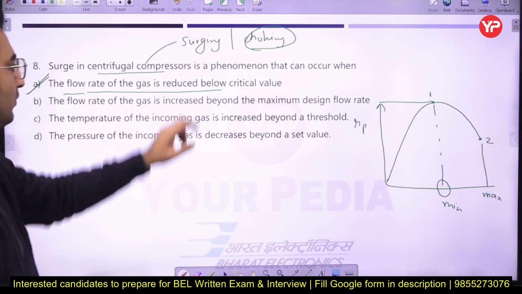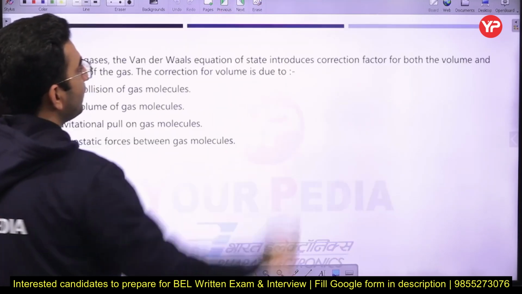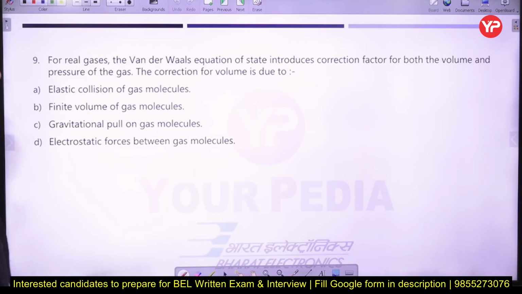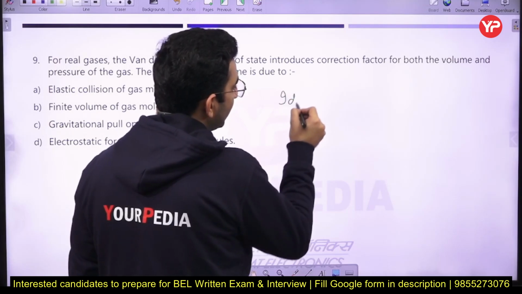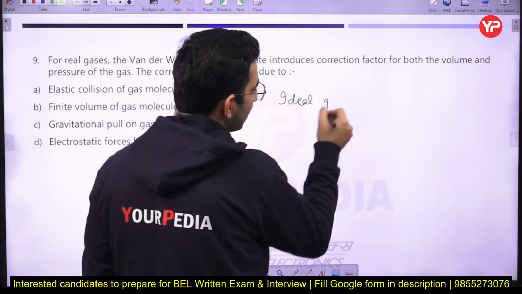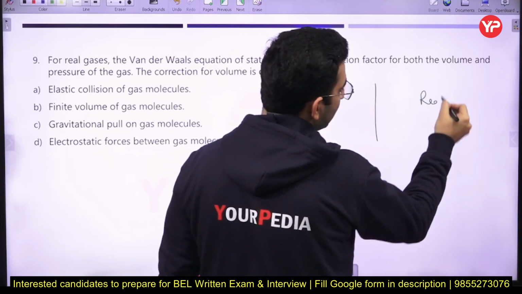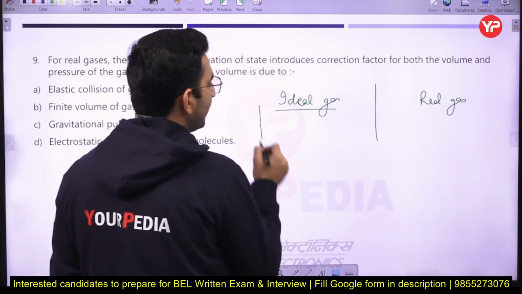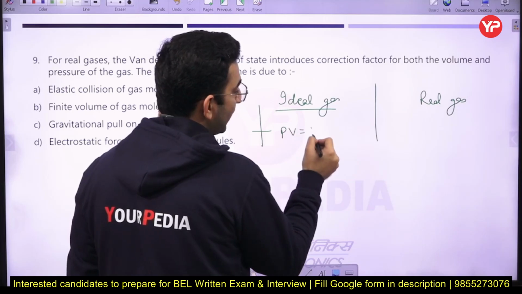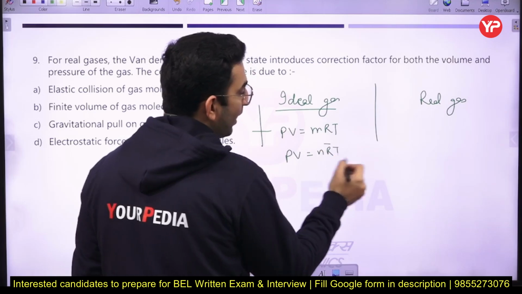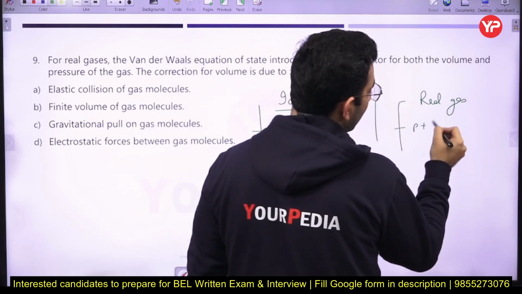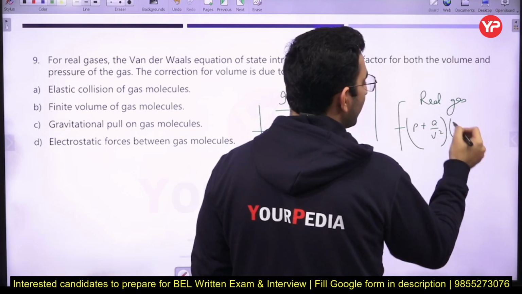Okay, now the next question is, for a real gas, the van der Waals equation of state introduces the correction factor for both the volume and the pressure of the gas. The correction of volume is due to the... Okay, so now just see, first of all, generally in thermodynamics we deal with two types of gases. The first one is known as ideal gases and the second one is known as real gases. The ideal gas follows the ideal gas equation, which can be written as PV equals mRT, or we can write PV equals nR bar T. And similarly the real gas follows the van der Waals equation, which is the experimental formula given by this particular equation.